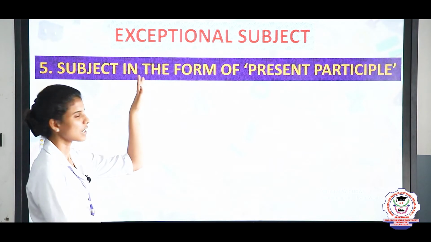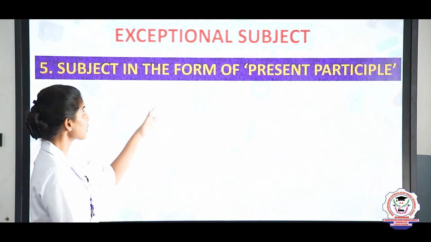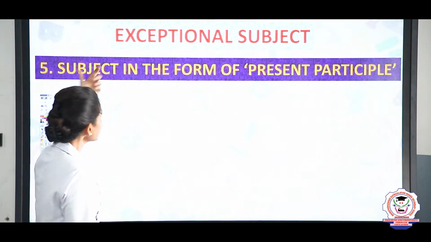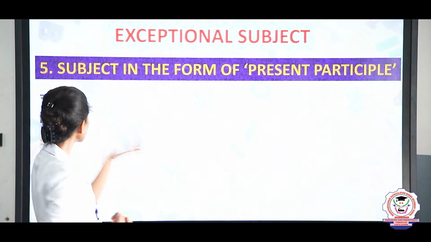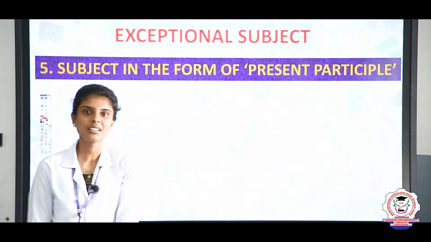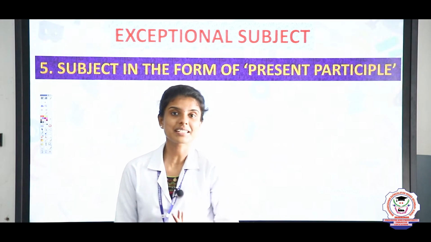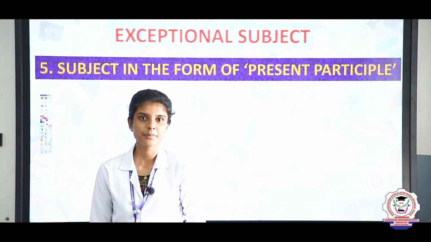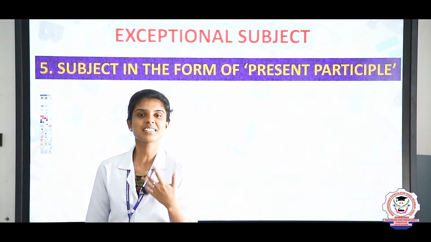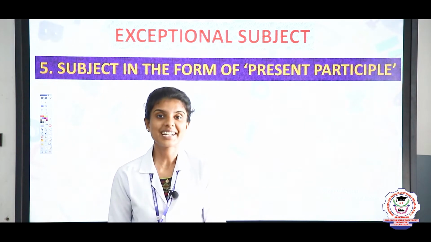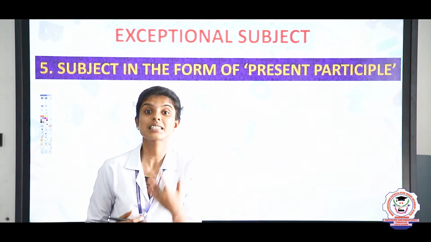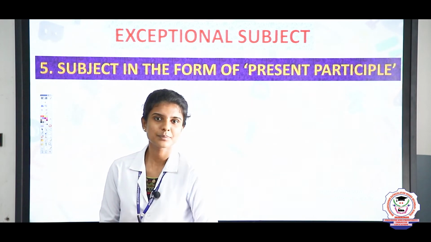Yes. So this is quite an important topic in subject because these are exceptional subjects. In exceptional subjects there are so many kinds. Now let us see the first one, that is subject in the form of present participle. What is a present participle? Yes, Kishore, you are right. Present participle is nothing but V1 plus ing. Sometimes we use present participle as the subject. So when will we use that? Can you tell me?